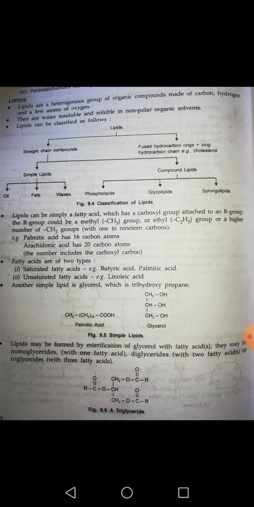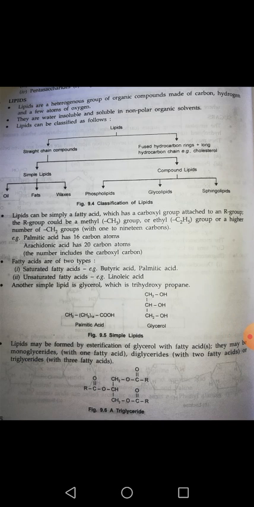So we can observe here that lipids are composed of different types of elements: carbon, hydrogen, and oxygen. Similarly, one more thing I want to tell you is that lipids are water insoluble. Means if we dissolve them in water, they will be insoluble in water, while they are soluble in non-polar organic solvents. They are insoluble in water, but soluble in some other organic solvents.